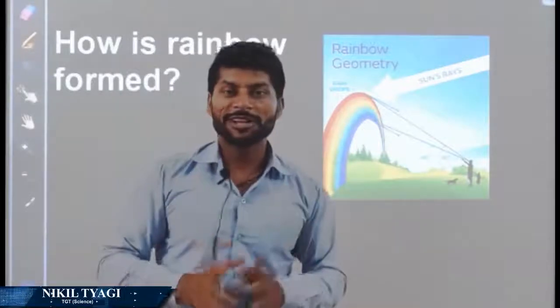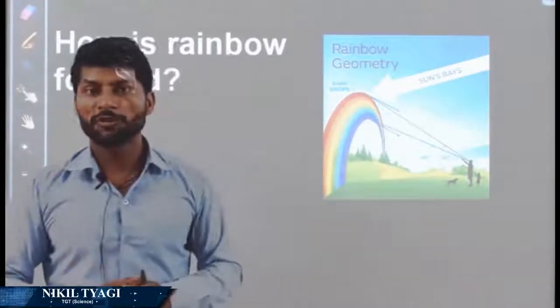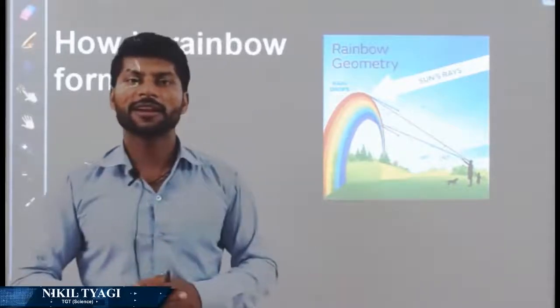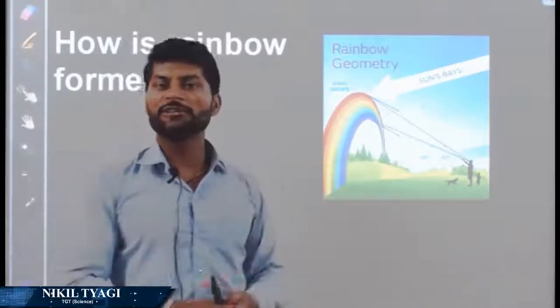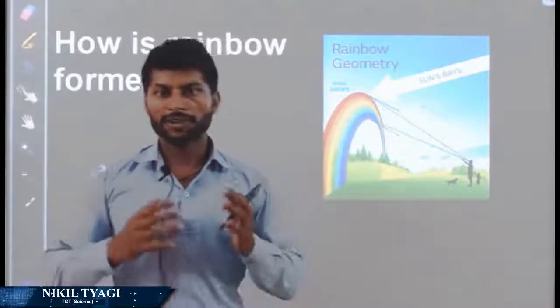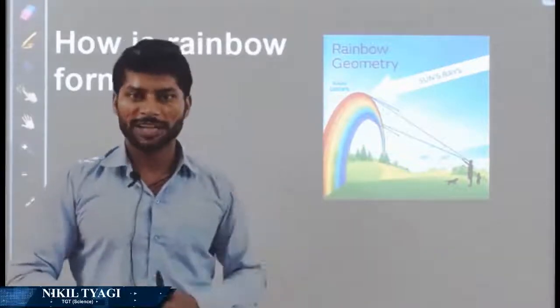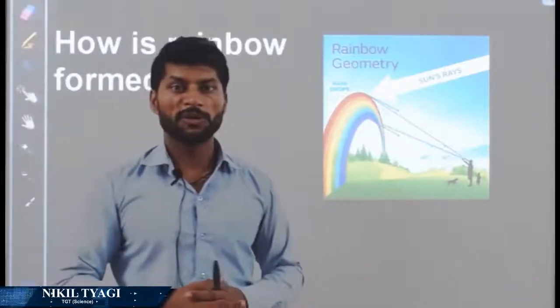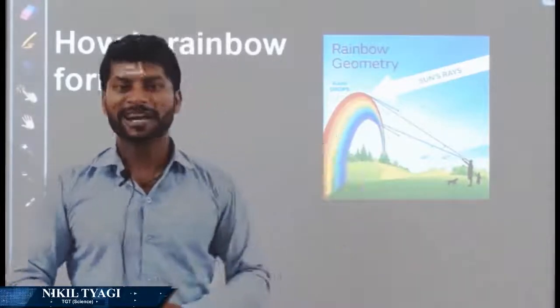If someone asks what are the 2 phenomena involved in rainbow formation, simply say one is dispersion of light and another is internal reflection. So in this topic we covered dispersion of light, the cause of dispersion, and how a rainbow is formed. If someone asks for one natural example of dispersion of light, this is the natural example, rainbow formation.